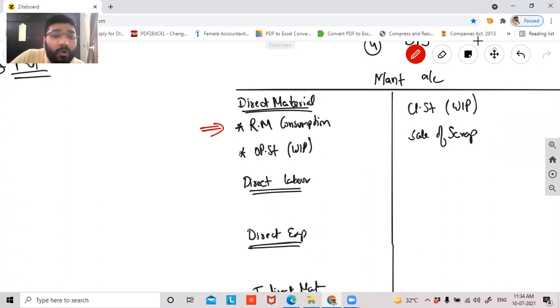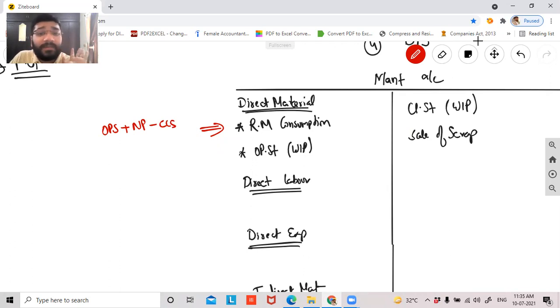It is nothing but your opening stock of raw material plus purchase of raw material. When I say purchase, guys, it is always net purchase. Always remember, whenever I talk about purchase, wherever you see, it is always net purchase. So opening stock of raw material plus net purchase of raw material. What is net purchase? Purchase minus purchase return, minus closing stock. This will give me raw material consumption.